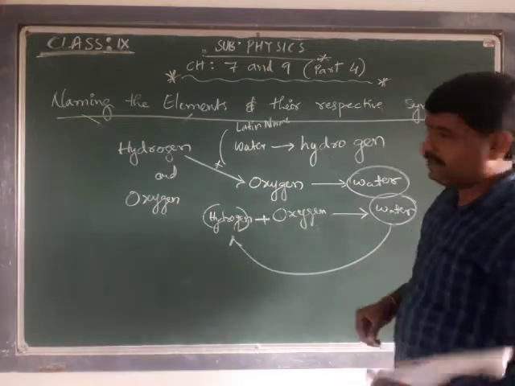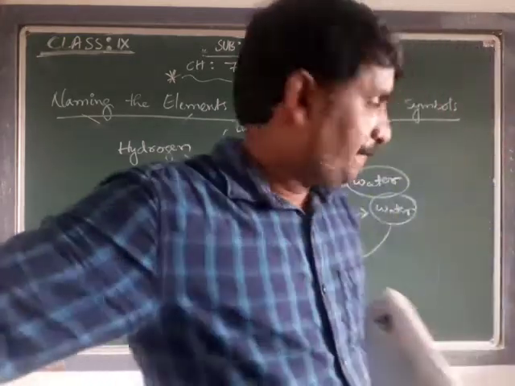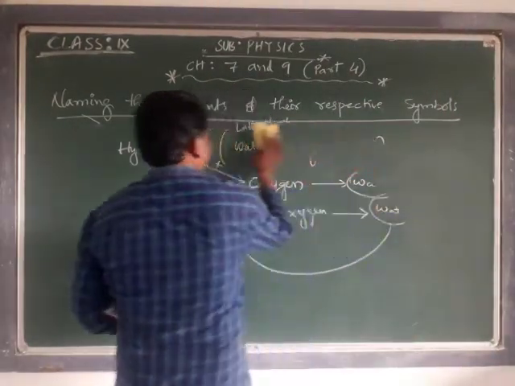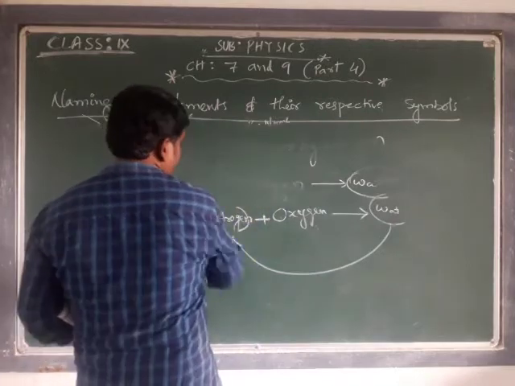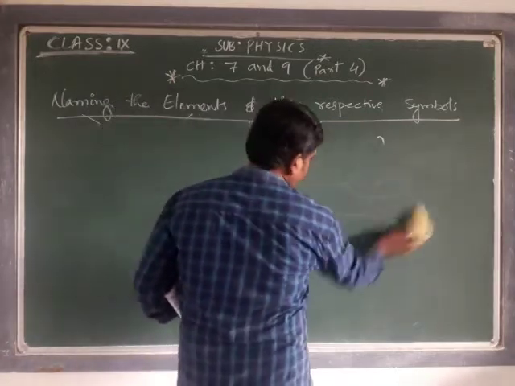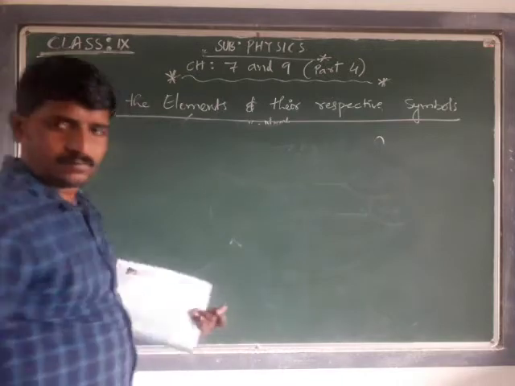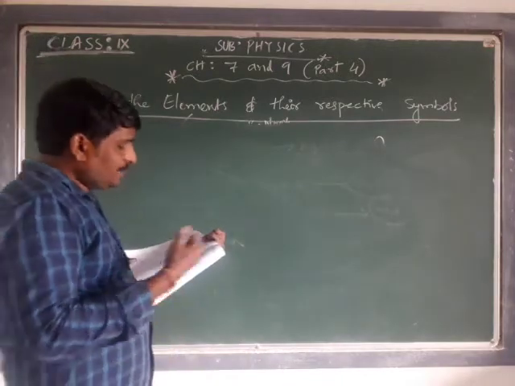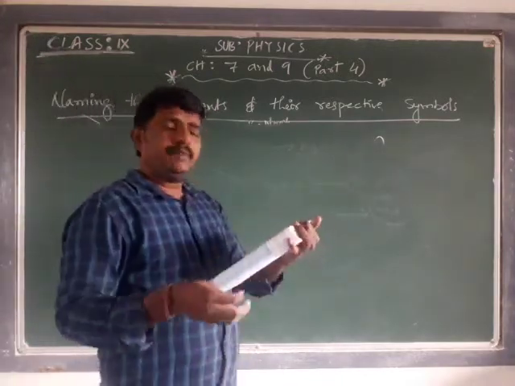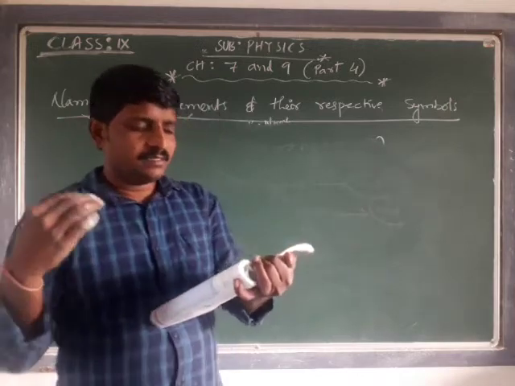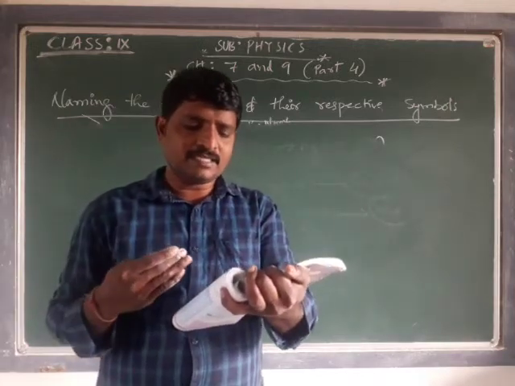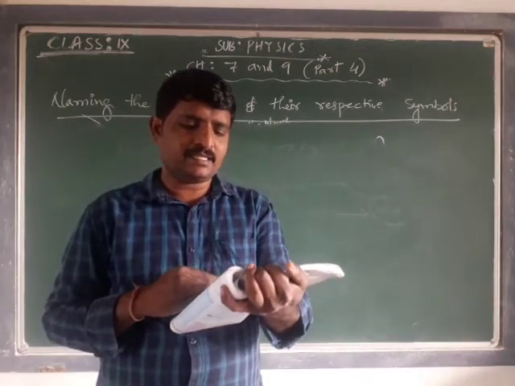Now we are going to discuss how oxygen got its name. At some time, some people believed that a substance that reacts with oxygen would be acidic in nature.